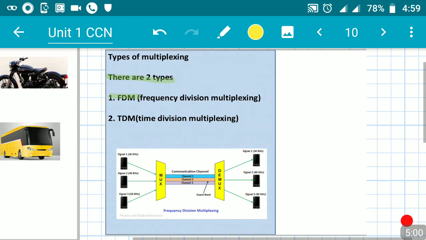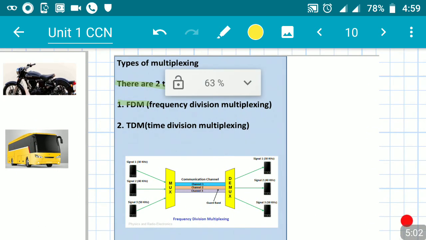One more thing is the types of multiplexing. We have two types of multiplexing. The first one is FDM, which stands for frequency division multiplexing. The other is time division multiplexing. Before going into what frequency division multiplexing and time division multiplexing are, which I'll explain in my next video,